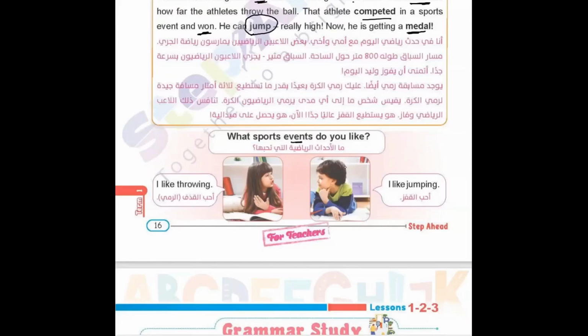So the question here, he is asking what sports events do you like? We need to know football, basketball, running, anything. I like throwing. This is the first one. This girl likes throwing. And the boy said, I like jumping. So each one likes a different kind of sport. This is about the sport.